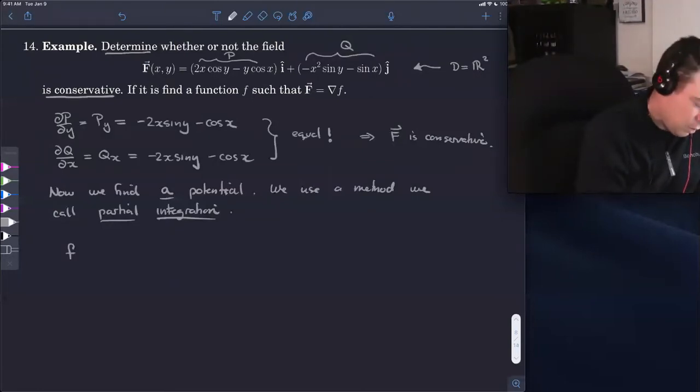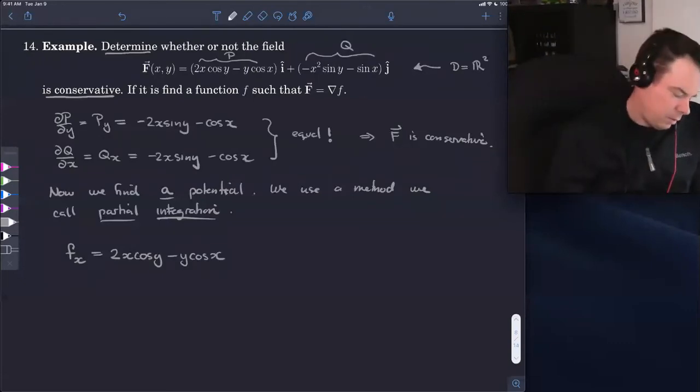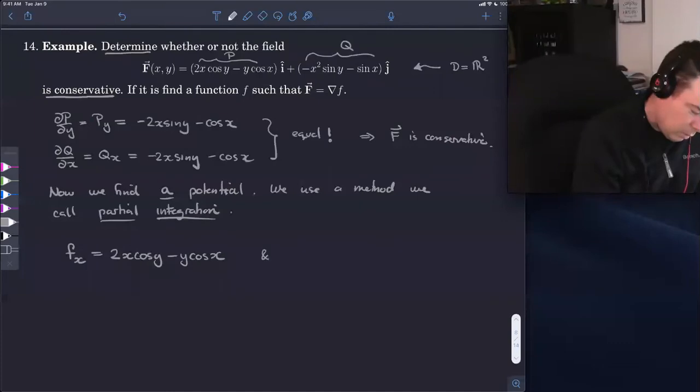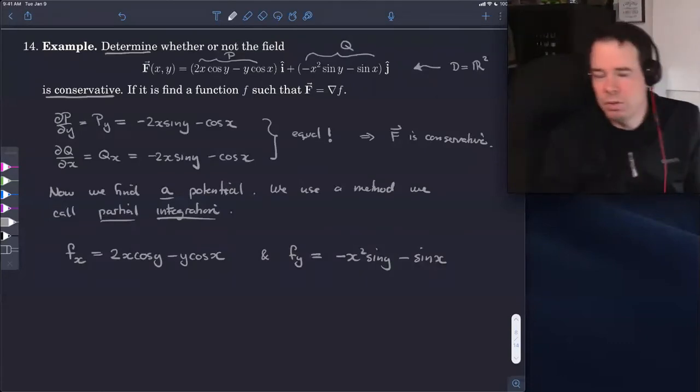We're looking for a function little f. What we know is that the x derivative of this is that x component of our vector field. So we know this. And we also know the y derivative is the other component, that component Q. So we have these two bits.